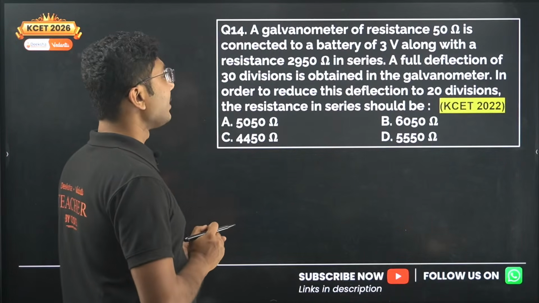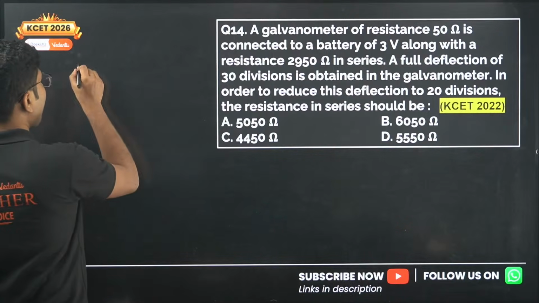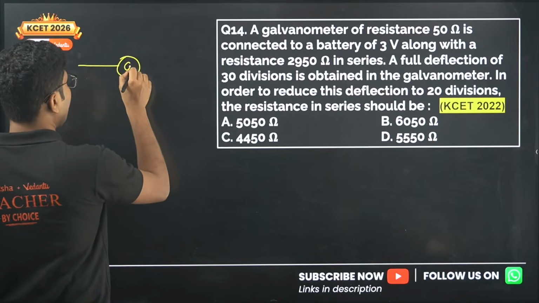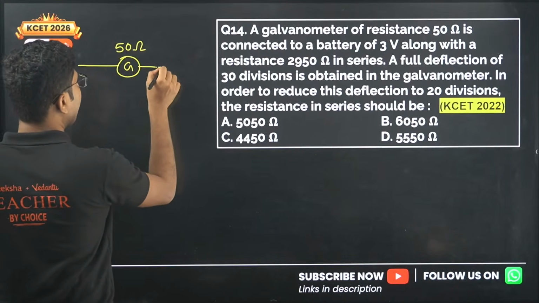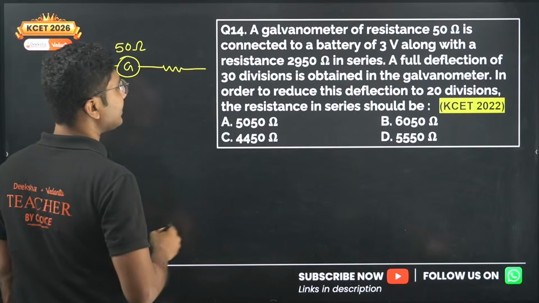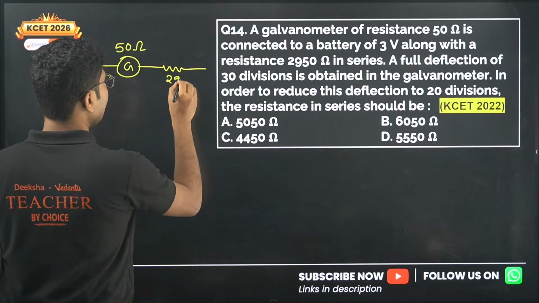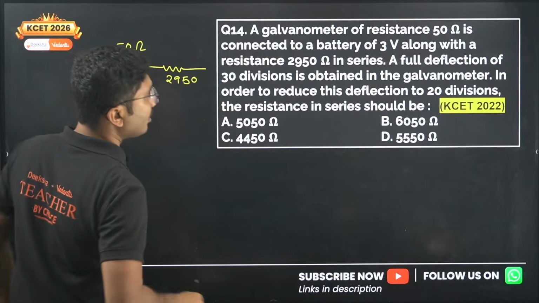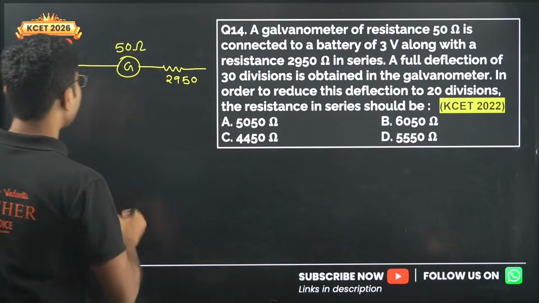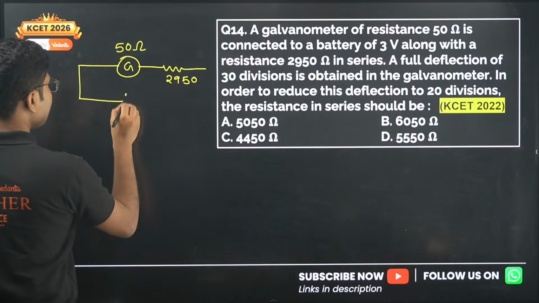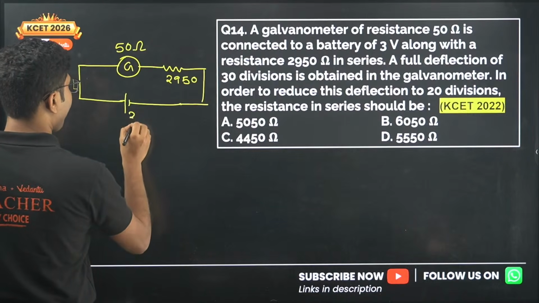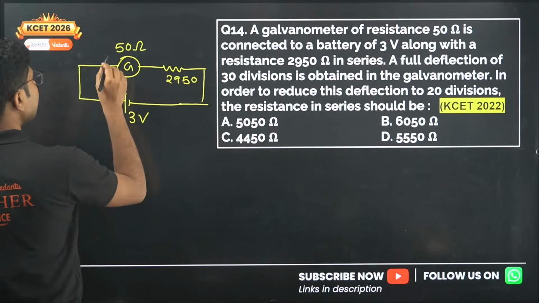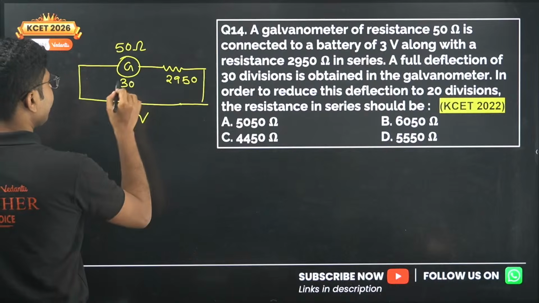So here what we have is a galvanometer of resistance 50 ohm, a series resistance of 2950, and a voltage connected of 3 volt, and it gives a full scale deflection of 30 divisions.